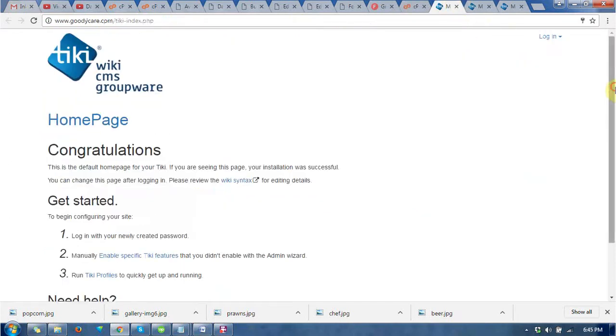So this is the main URL. You can see it is already installed here. This is the default home page for Tiki. So by this way you can